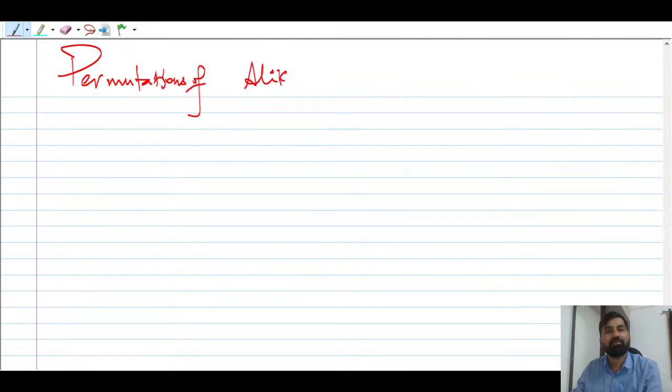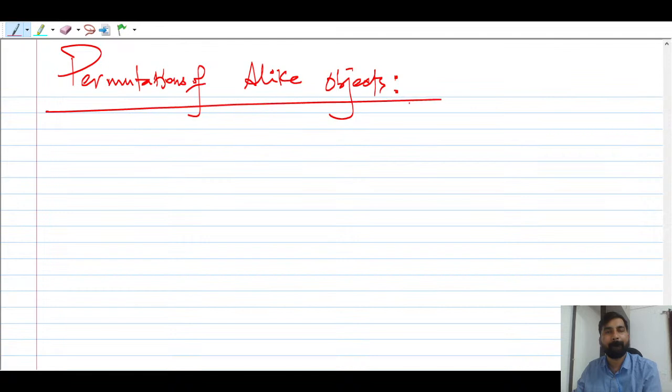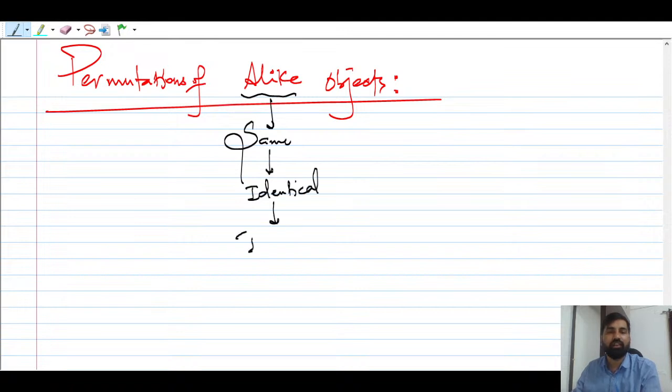Now next, तो अब next concept आता है permutation of alike objects. Alike means indistinct objects. Permutation of alike objects means what? What is the meaning of alike? Alike means same, identical, indistinct.